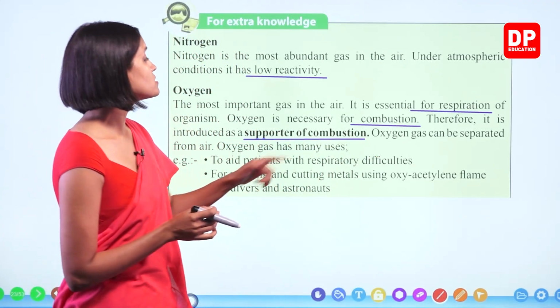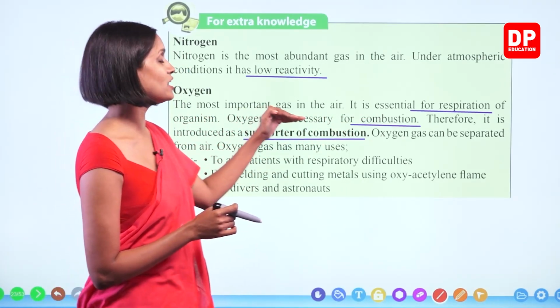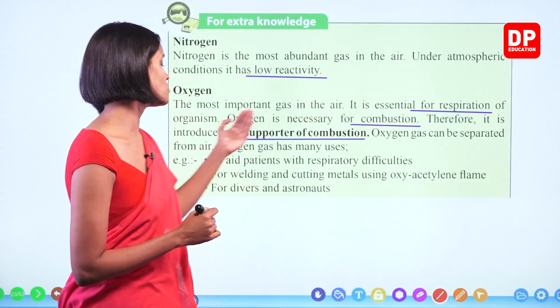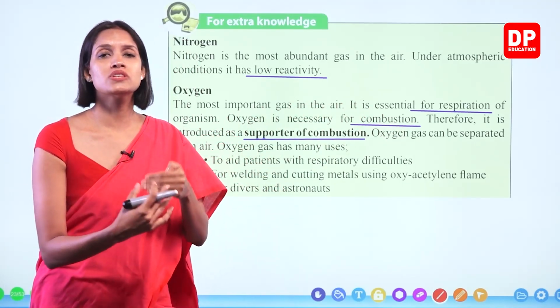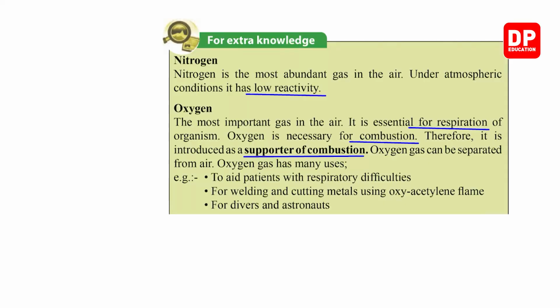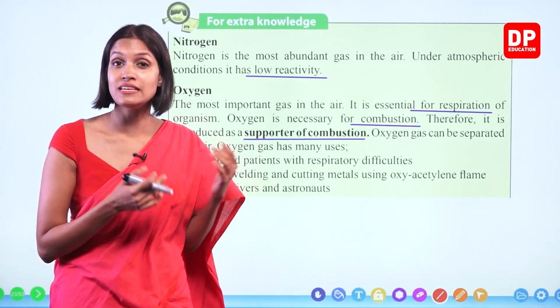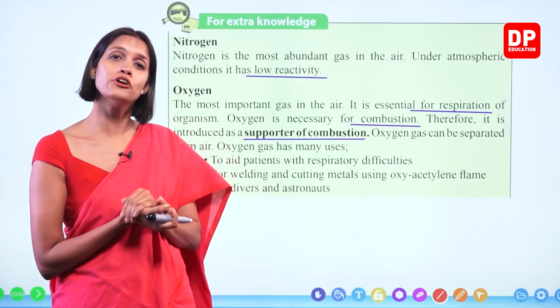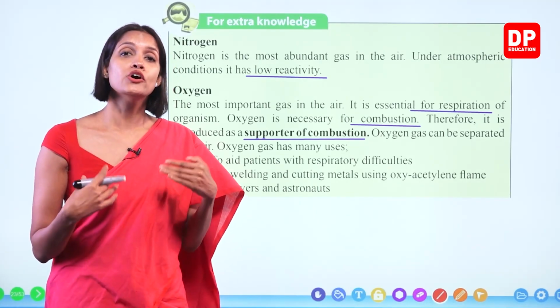Oxygen gas can be separated from air. Oxygen gas has many uses. We can even produce it separately through certain chemical reactions. So, we can separate this oxygen from air and store it in gas cylinders, and these oxygen cylinders are very important in certain instances. You know what the instances are now, right?